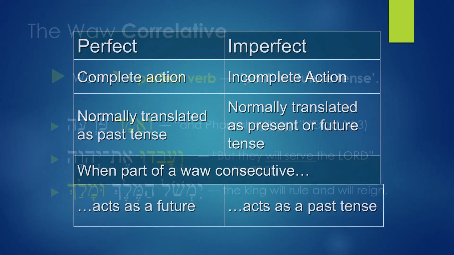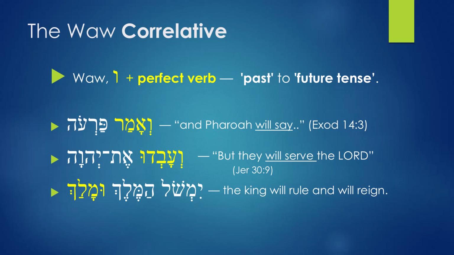So let's get started. Let's start by looking at the Waw correlative. Again, let me remind you. You remember that the perfect tense shows completed action, and hence is translated as past tense. But when the letter Waw is added to a perfect verb, the perfect verb is going to turn from being past action to future action, from being past tense to future tense. And I want to repeat that because this is Waw correlative. When you add Waw to a perfect verb, that perfect verb is going to be converted from being a past action, past tense, to being a future tense.